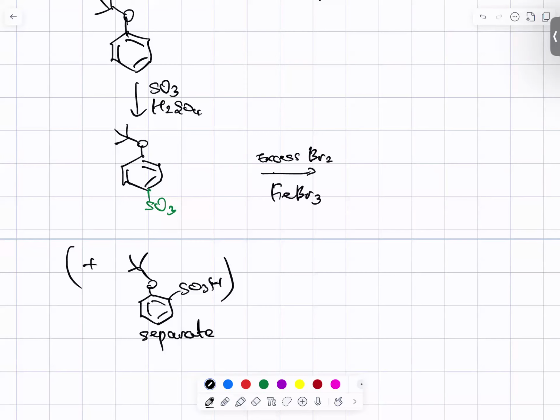Then let's treat this one with an excess amount of bromine in the presence of the catalyst. Here let's look at the conditions. The sulfonyl group is a strong deactivator, and oxygen is a moderate activator and ortho-para director.